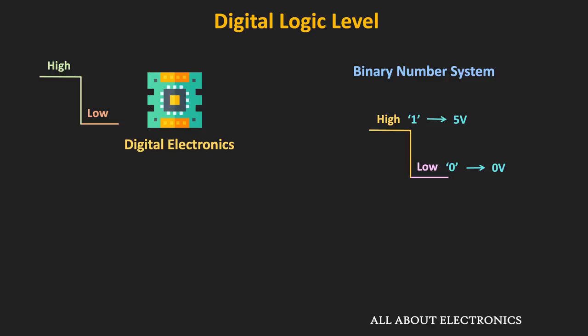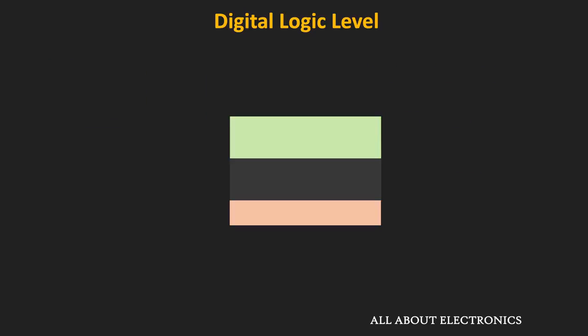But in reality, logic 1 and logic 0 are represented by a voltage range rather than a particular voltage level. For example, for any digital signal to be considered as logic 1, it is not always necessary for it to be 5 volt. Even if the voltage level is within a certain band, then also it can be considered as logic 1.